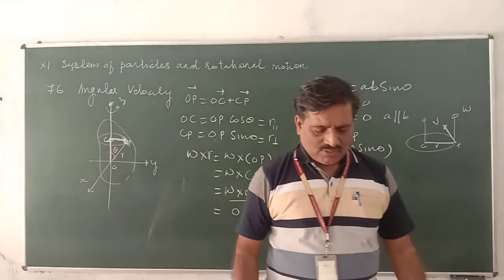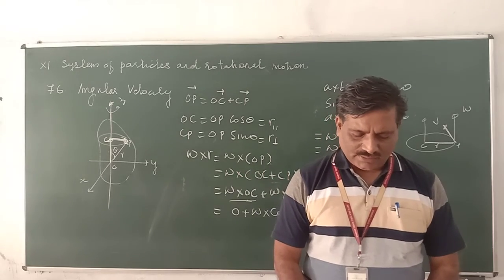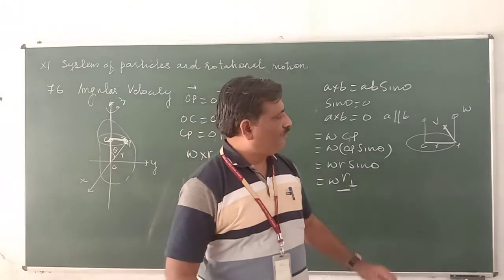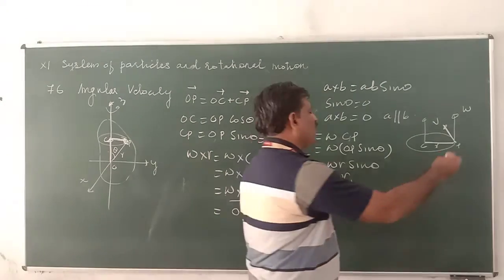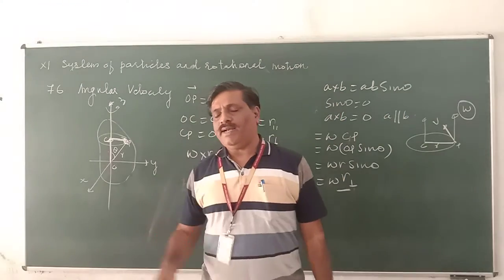In rotation about a fixed axis, the direction of the vector is this direction. When it is along a fixed axis, the direction of omega does not change while it is rotating.